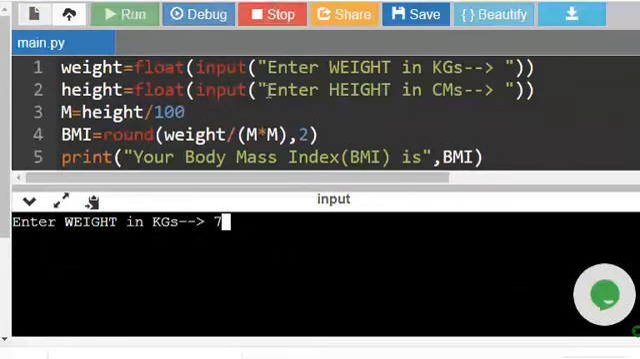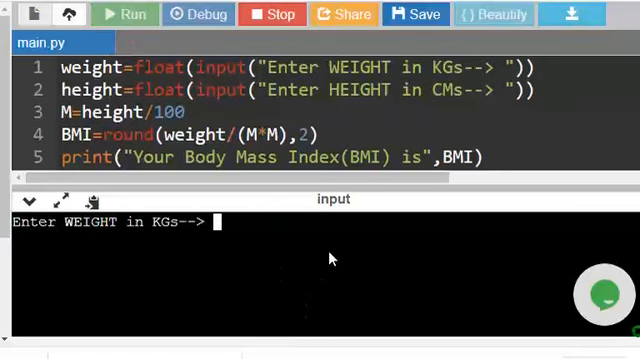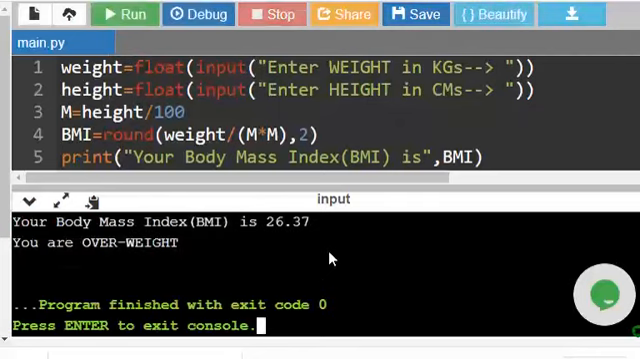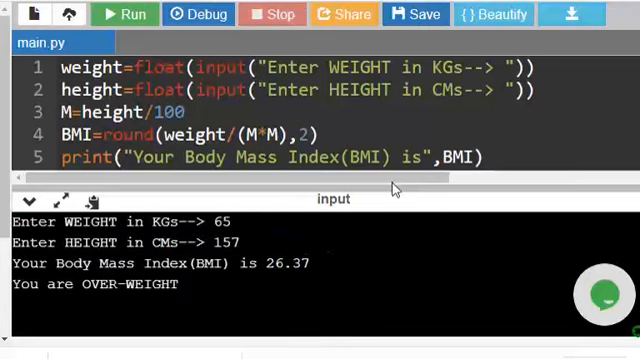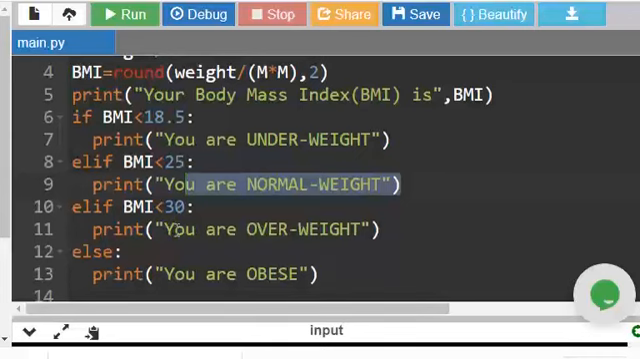Here I am giving 75 kilograms, 157 centimeters. BMI is above 30. It says you are obese. Let us execute again. Here 65 kilograms, 157 centimeters. Here 26.37. It is overweight. So the normal range is 18.5 to 25. Less than 18.5 is underweight and 18.5 to 25 is normal weight. 25 to less than 30 is overweight and 30 and more is obese.